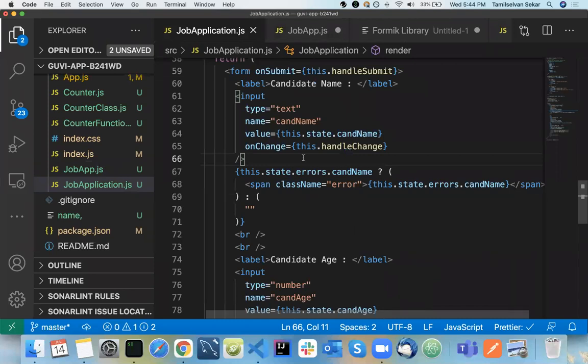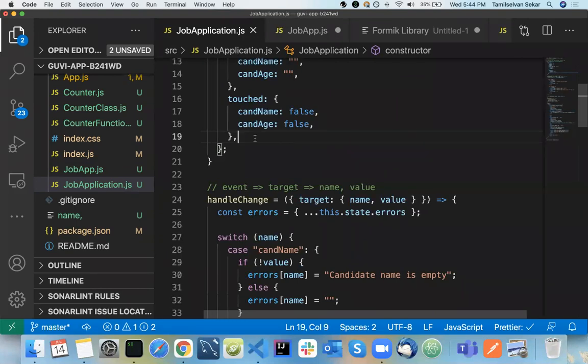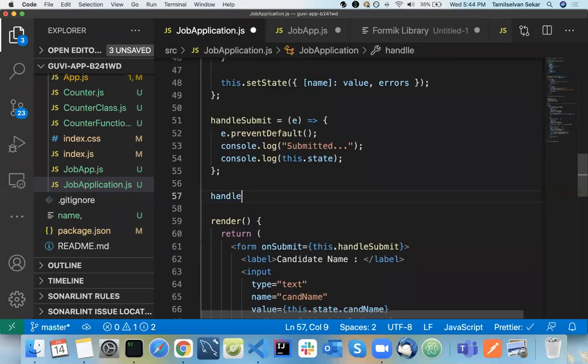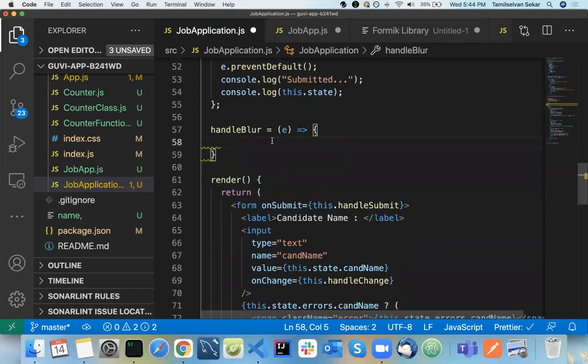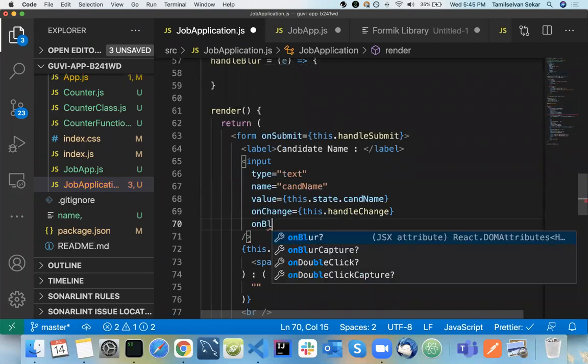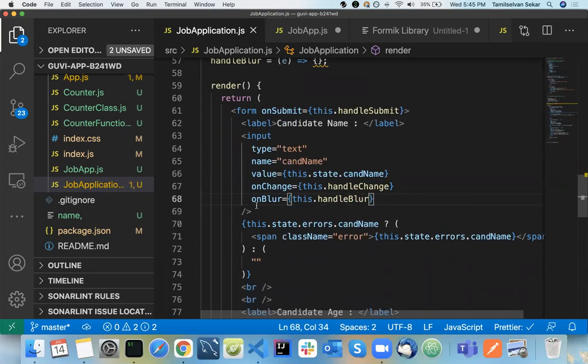So in the case of a normal React application, we will have an object for each and every field, candidate name and candidate age. I will have one more function called handleBlur. Here I'll be getting each and every input, with onBlur set to this.handleBlur.